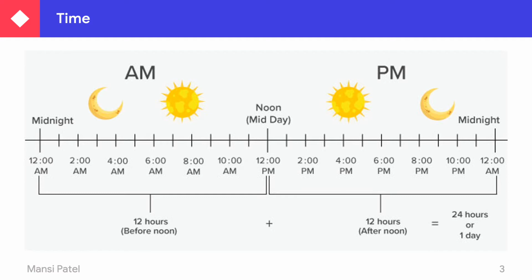So 12 hours plus 12 hours is considered as 24 hours. So from midnight to noon we use AM, and from midday to midnight we use PM.